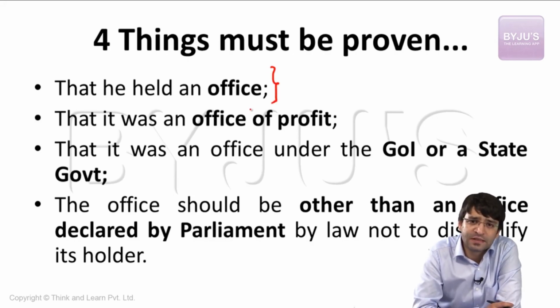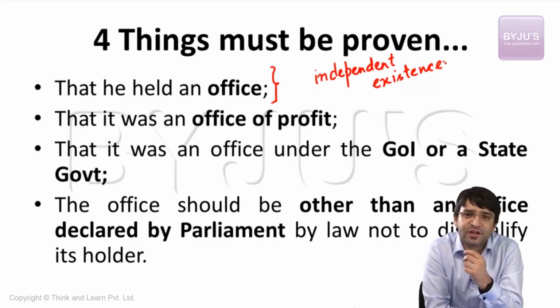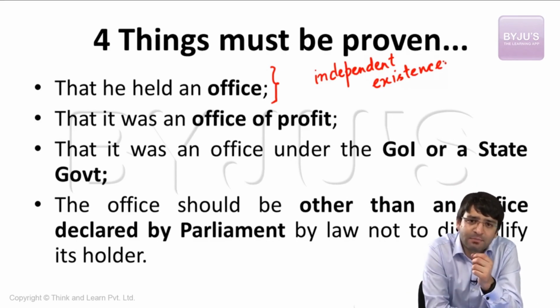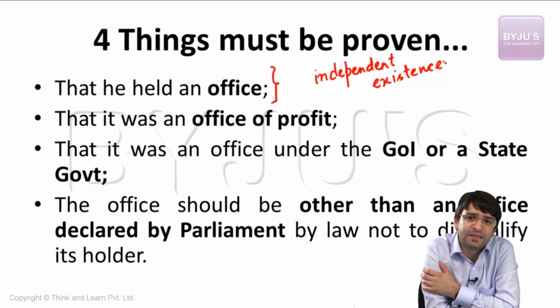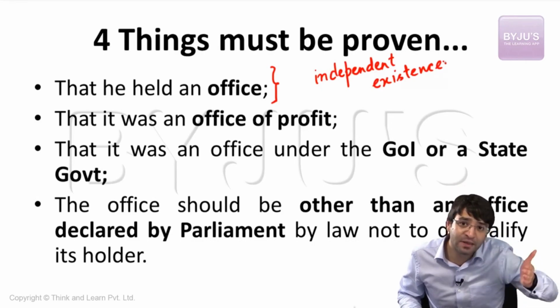Now, what is an office? An office is an office which has an independent existence. For example, Jaya Bachchan, who was a member of Rajya Sabha from Samajwadi Party, was also appointed as chairperson of UP Film Development Corporation. A petition was filed in court saying Jaya Bachchan should be disqualified from being a member of Rajya Sabha because she holds an office of profit. And what is this office of profit? Because she is the chairperson of UP Film Development Corporation. That means this is an office which she is holding apart from being a legislator, so she should be disqualified.